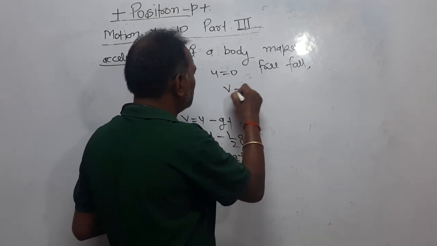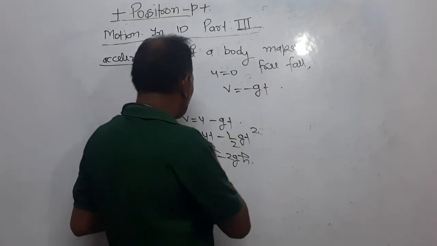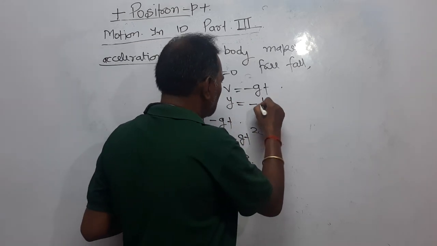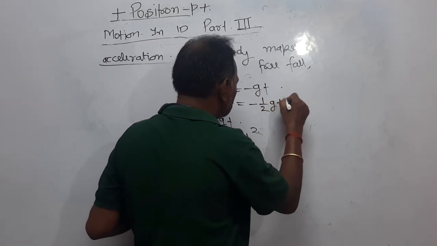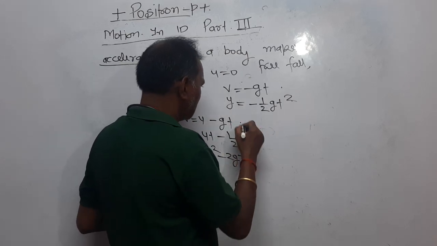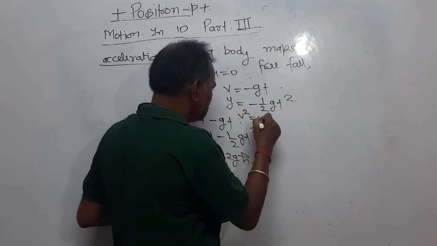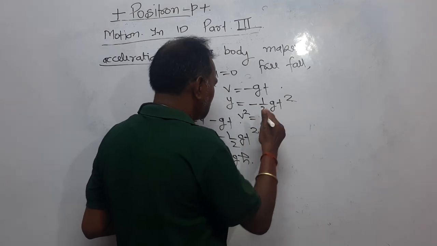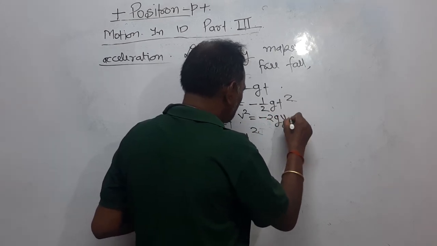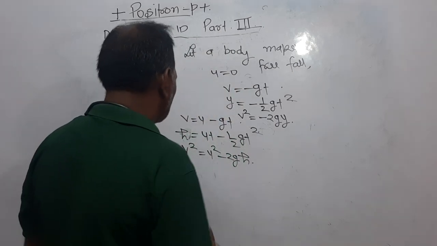So, v is equal to minus gt. H you can replace by y, so y is equal to minus half gt square, and this is our v square equal to u, which is 0, minus 2g, or h you can write as y.